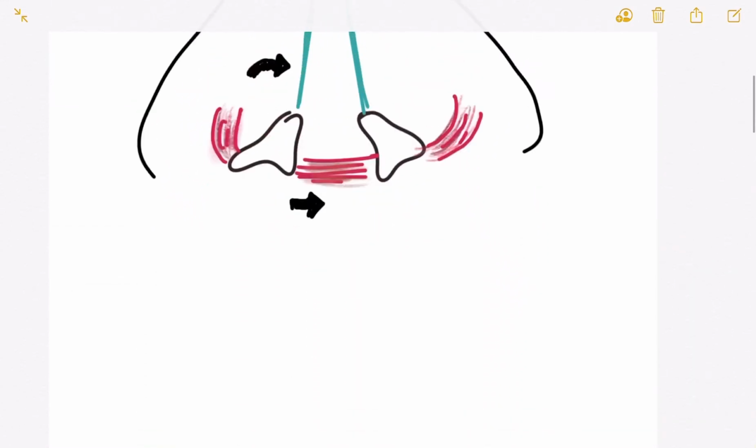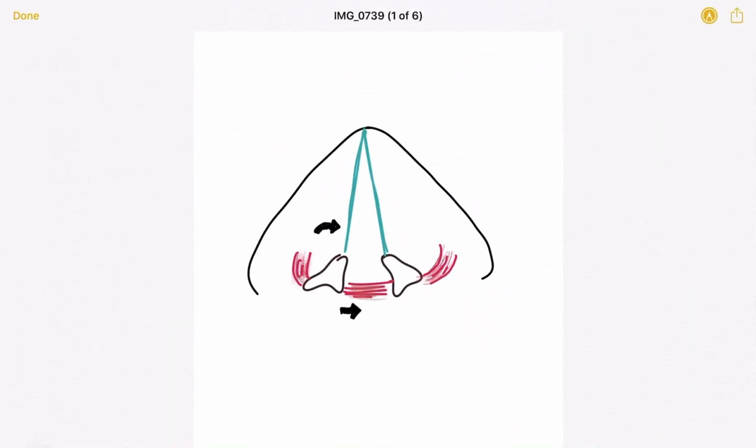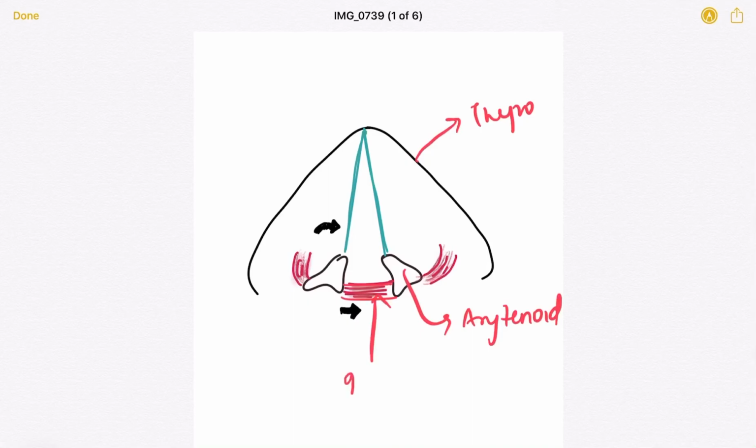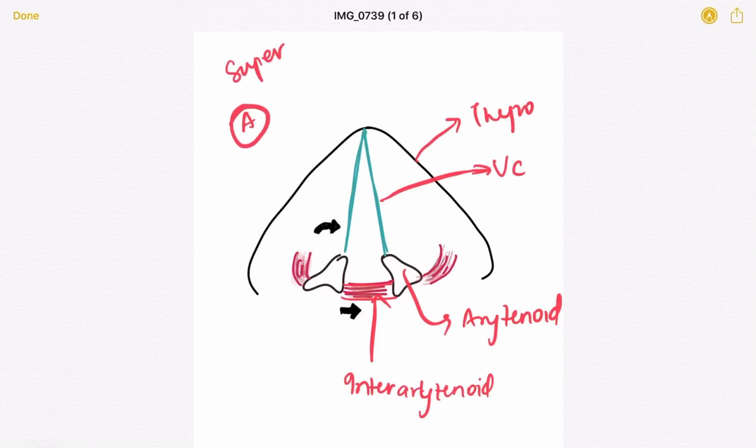Sorry, first we'll do the adductor. So the adductor muscles that we are having in this picture, so basically it is connecting what two structures? Yes, it is connecting the two arytenoids, so it is known as interarytenoid. These here are the vocal cords, and again this is a superior view, with this the anterior side, and this the posterior side. Fine. So it is an interarytenoid.